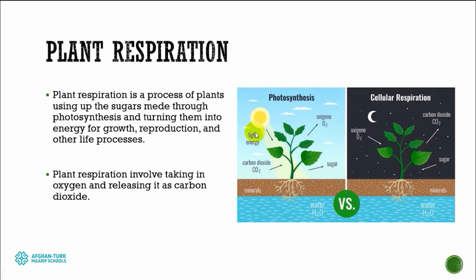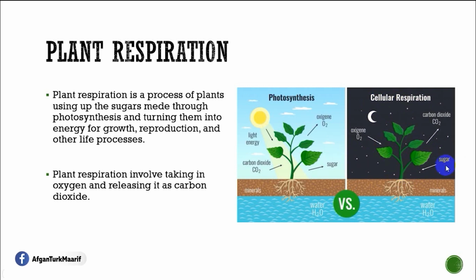During the day, they are using sunlight, carbon dioxide and water to make sugar. Sugar is something that they consume as their food material. And at the end of that process, oxygen is released as waste material. That's why during the day they are getting carbon dioxide and releasing oxygen. Why? Because during the day they are doing photosynthesis. But during the night they are doing cellular respiration. It means during the night they are consuming that sugar. They are using that sugar to release energy for themselves, for carrying on the day routine again.